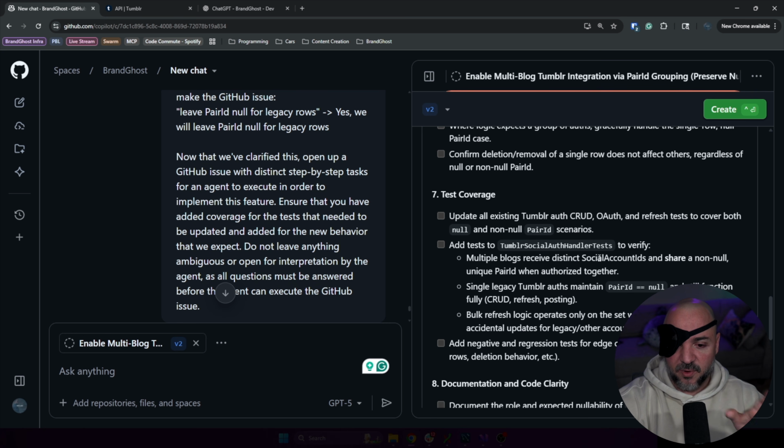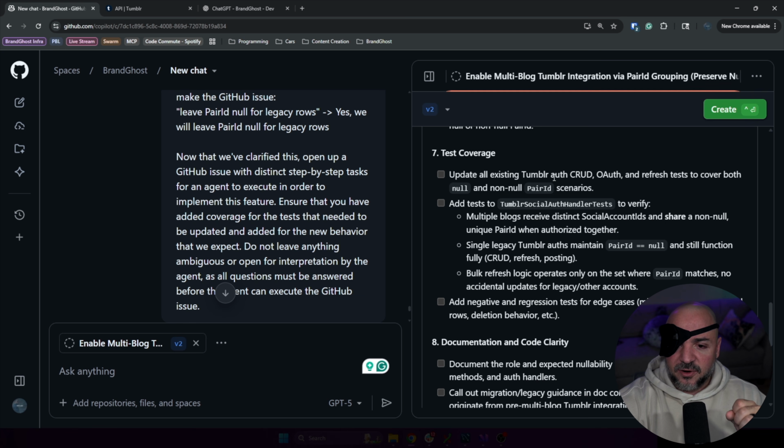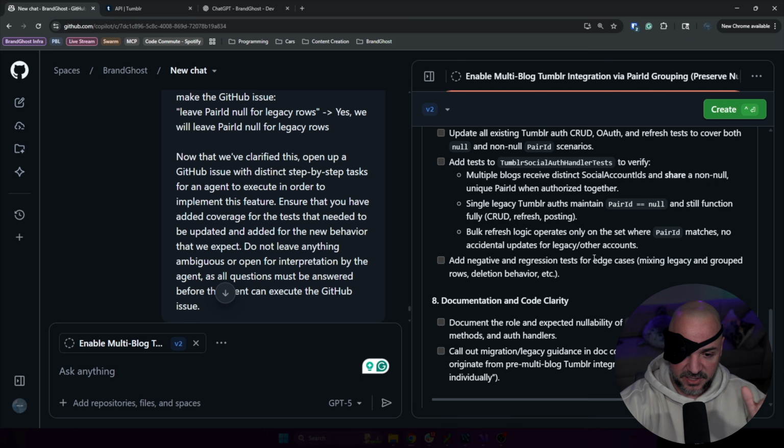Okay, so this is one that I wanted to see some detail on. Update all existing Tumblr auth tests, because we have new scenarios, right? Multiple blogs to get distinct social account IDs. This is giving us that 1 to N mapping versus 1 to 1, because we need tests for it. And we still need to assert that we have the single blog example maintained. So that's good. And then bulk refresh. So I like all of these.